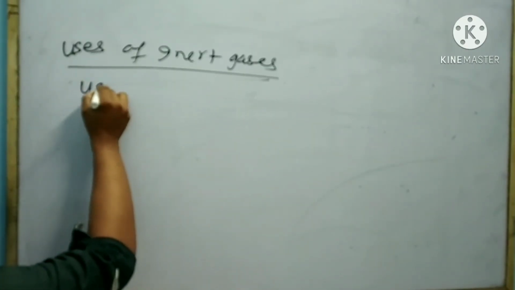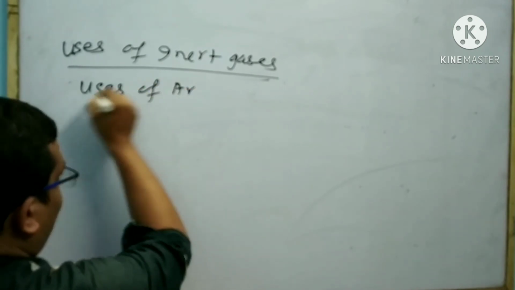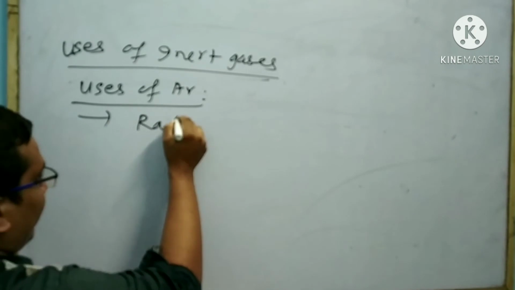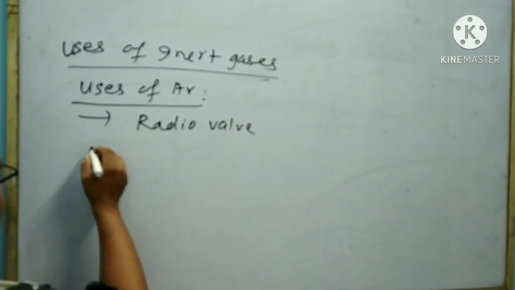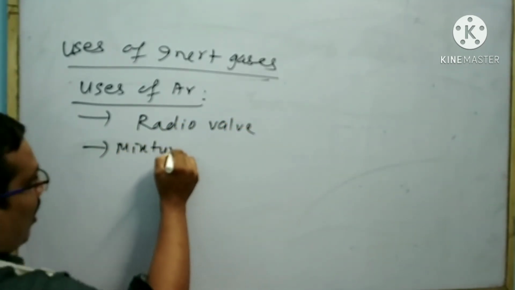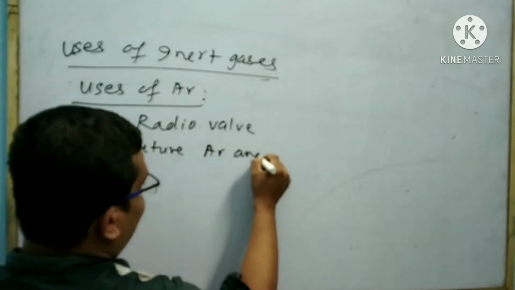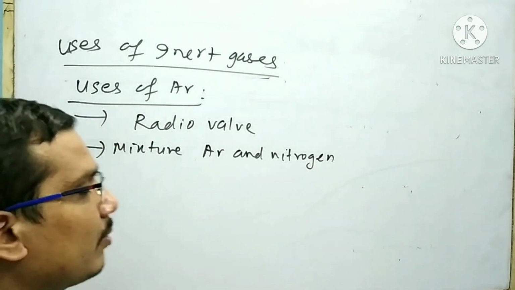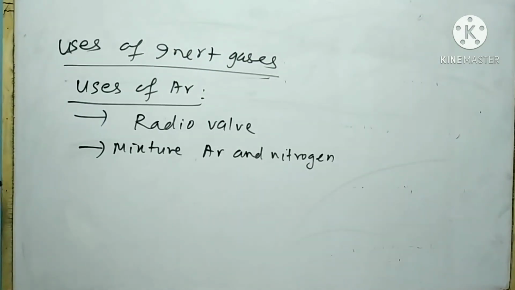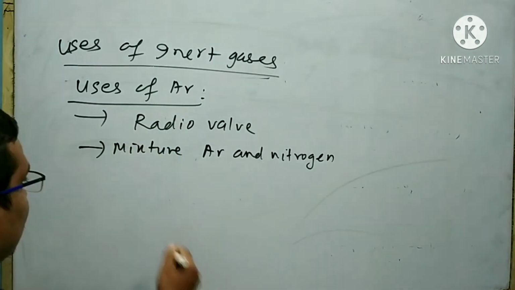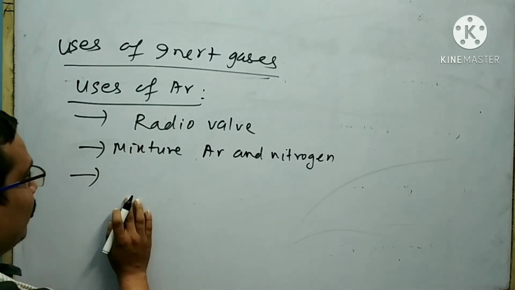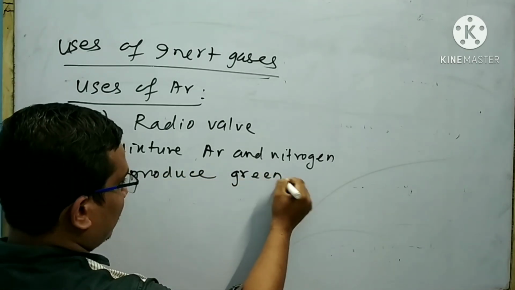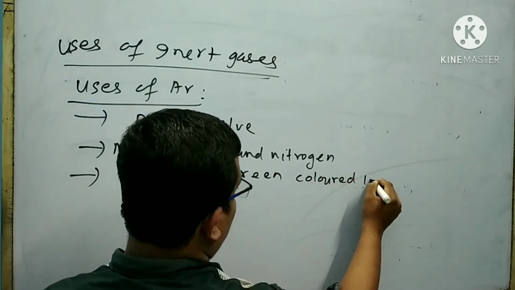Next are the uses of argon. Argon is used in radio valves. A mixture of argon and nitrogen is used in electrical bulbs to increase the efficiency of the filament. Argon is also used to produce green colored light.